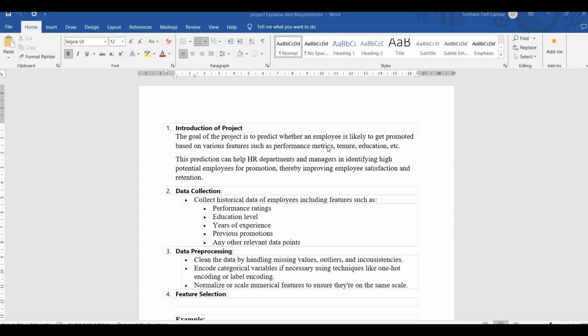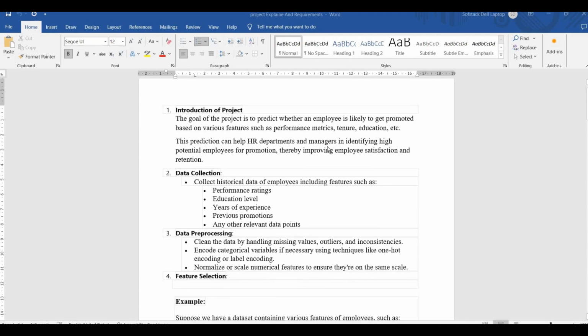Let's see what is mentioned here about the data collection, because that is also one of the very important steps, as data is the heart of any machine learning algorithm. So here it is mentioned to collect historical data of employees, including features such as performance ratings, education level, years of experience, previous promotions, and any other relevant data points.